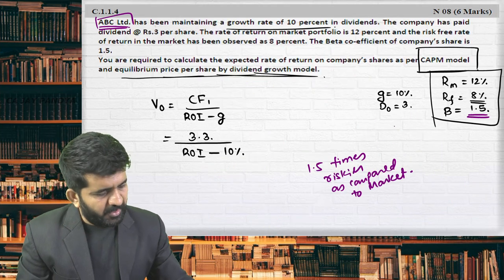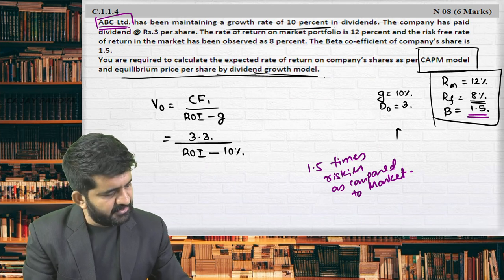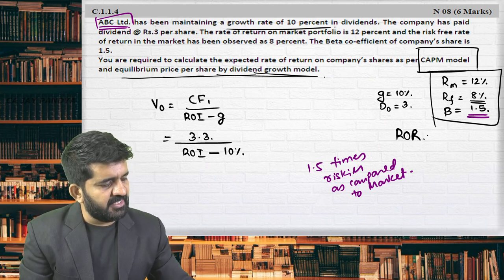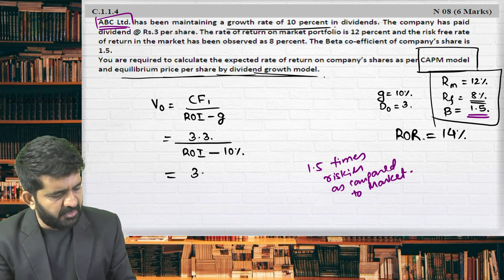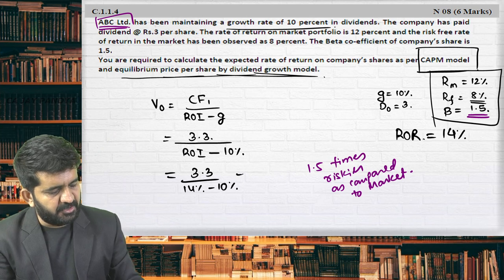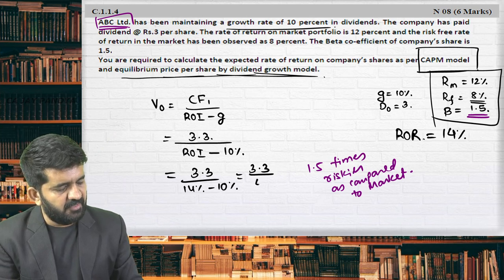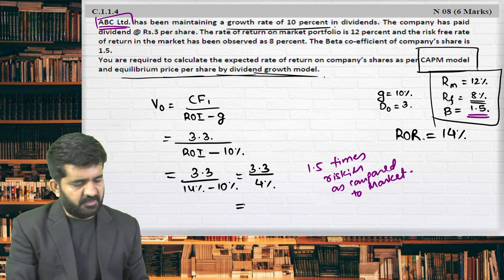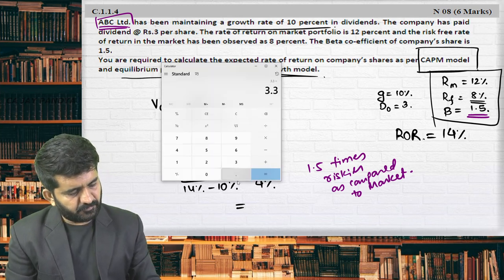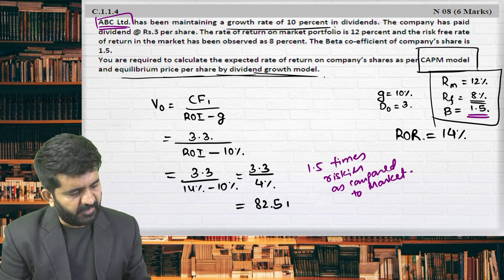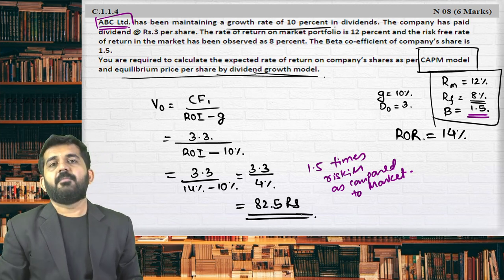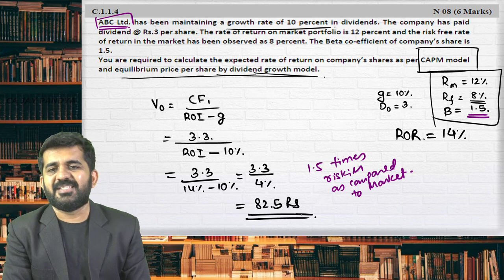So our required rate of return in this case, as per CAPM model, is 14%. I can use that over here. 3.3 divided by 14% minus 10% is 3.3 divided by 4%, which is nothing but 82.5 rupees, is nothing but valuation of ABC Limited.